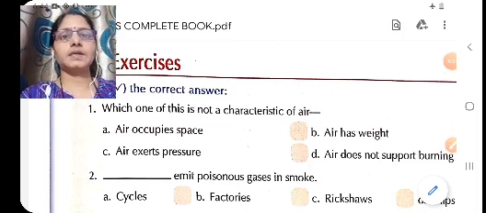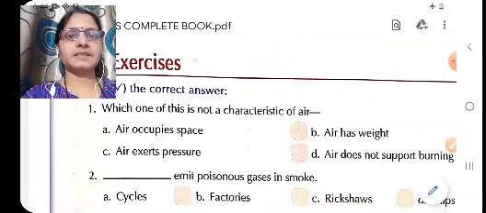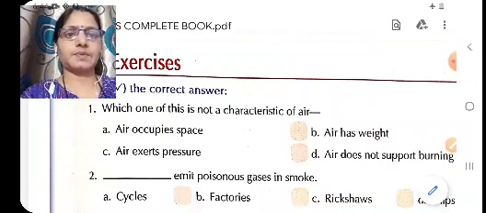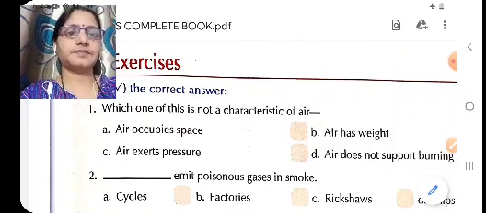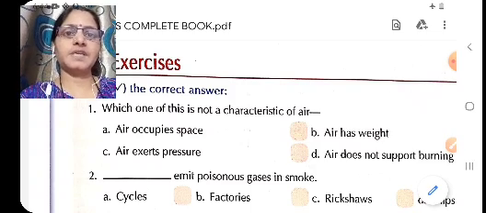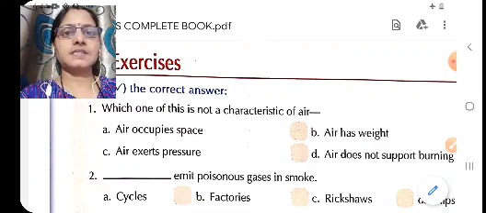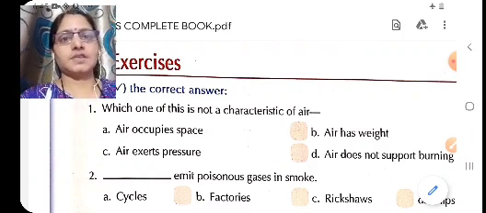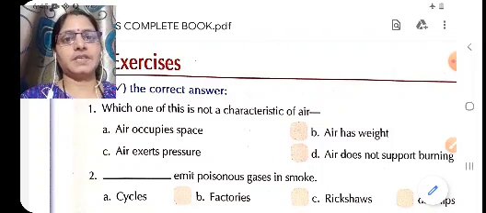Children, we were doing chapter 9, Air We Breathe. Till now we have completed the chapter. We have done keywords and things to remember. In our previous video we did book exercise page number 57, that is question number A, tick the correct answer, and question number B, fill in the blanks. Today we are going to do question number C, true and false, question number D, short answer questions, and question number E, long answer questions. Before that we will revise question number A and question number B. So children, let us start the book exercise.